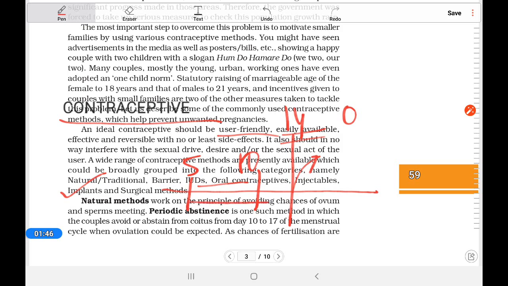So the 5th to 10th days are very safe for coitus. And in your book, the 10th to 17th days should be avoided. So in the natural method, even if sperm enters the female body, pregnancy will not happen.